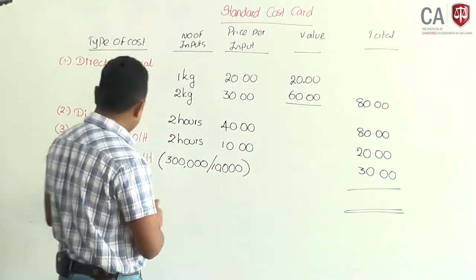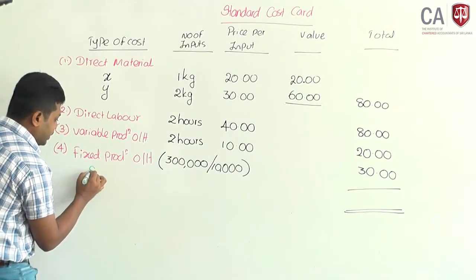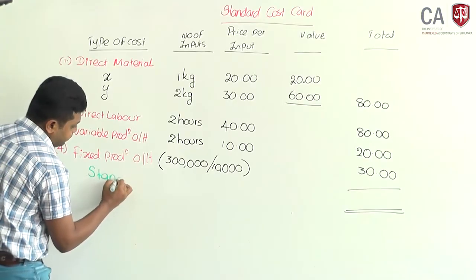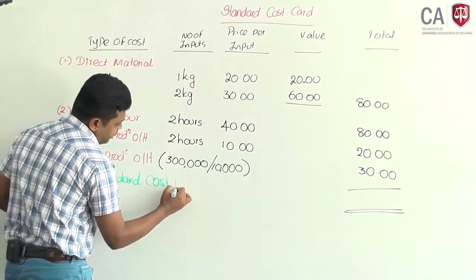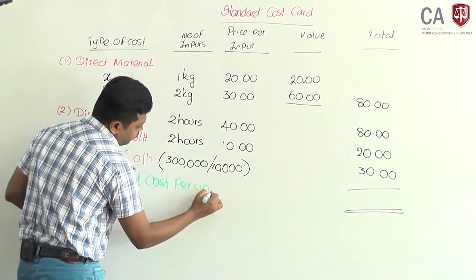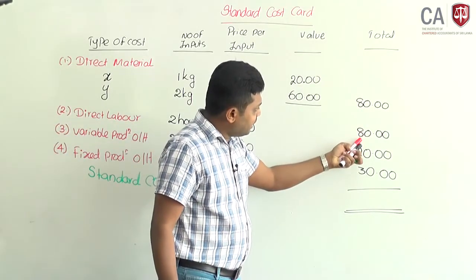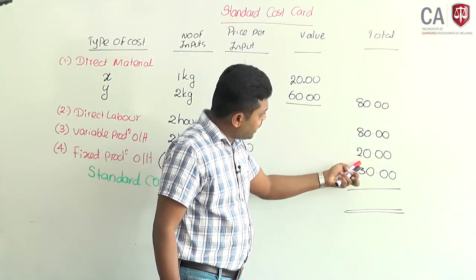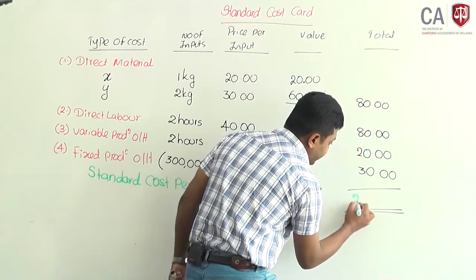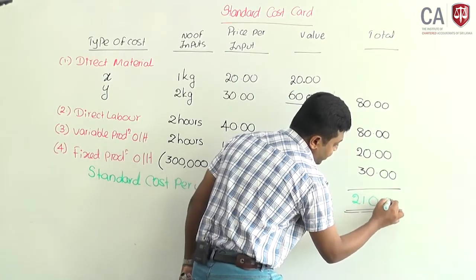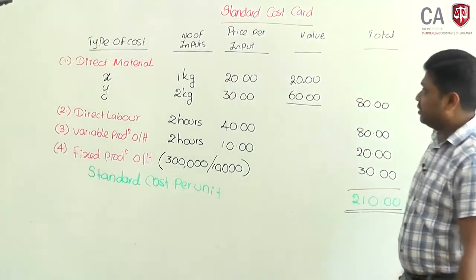If you are going to produce this particular product, this is the standard cost per unit. Take the total: 80 plus 80, 160, plus the 20, 180, plus 30, 210. 210. This is the standard cost card.